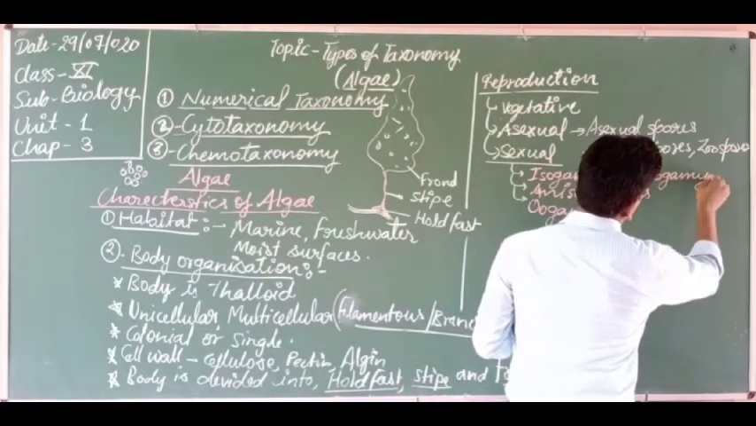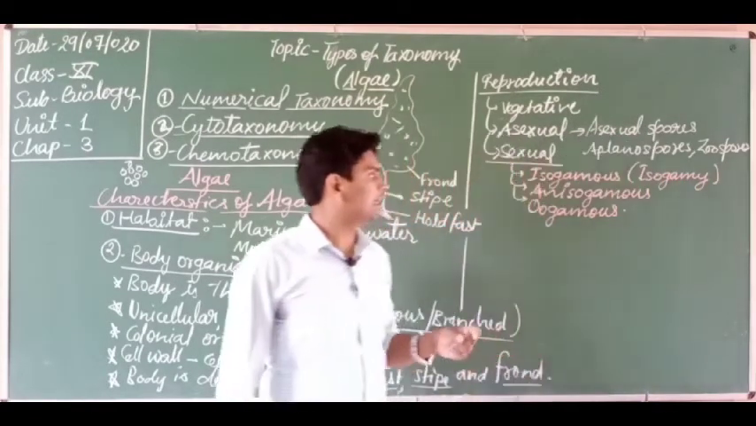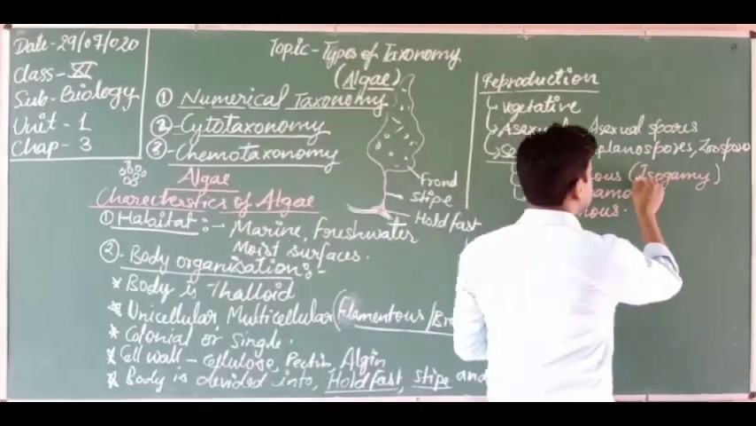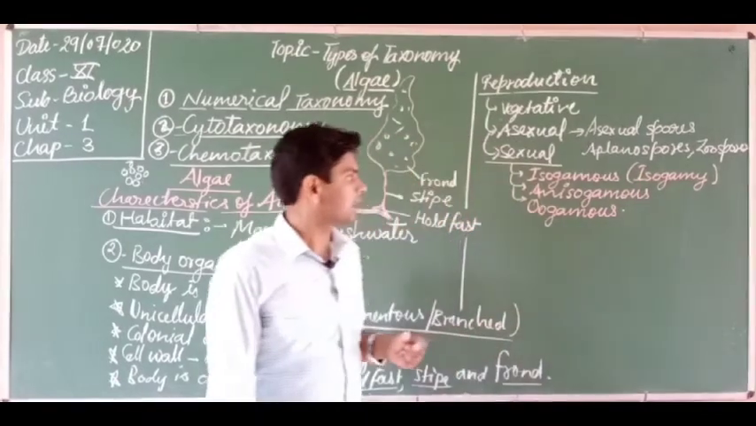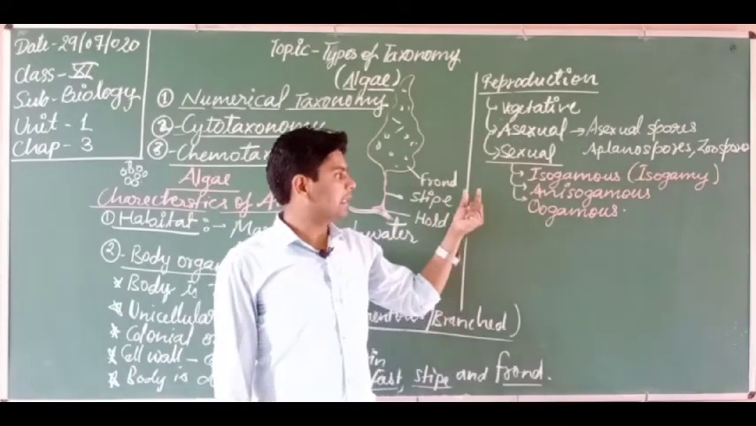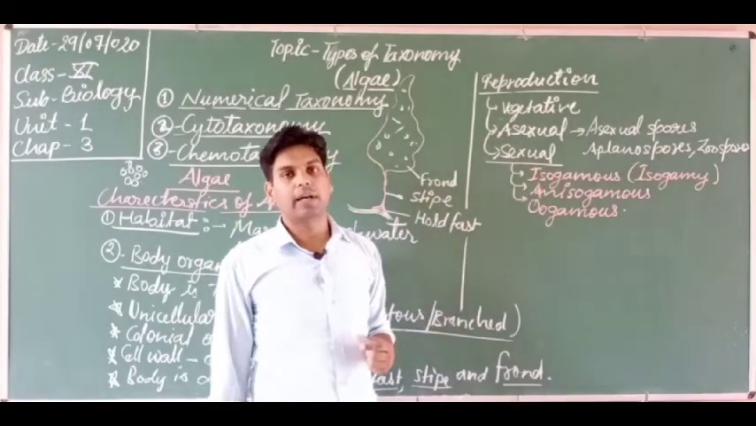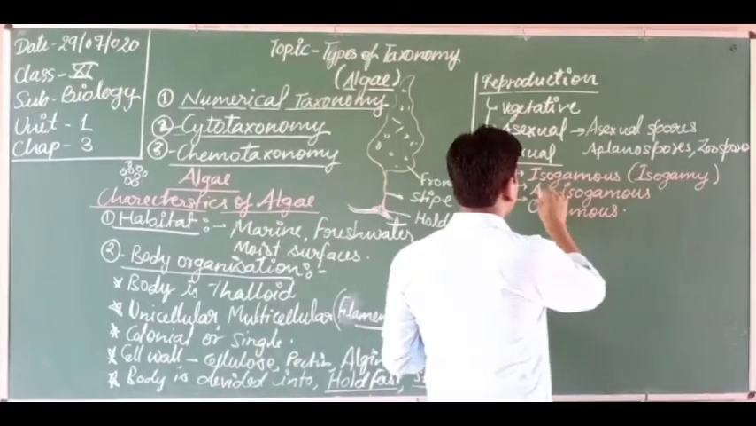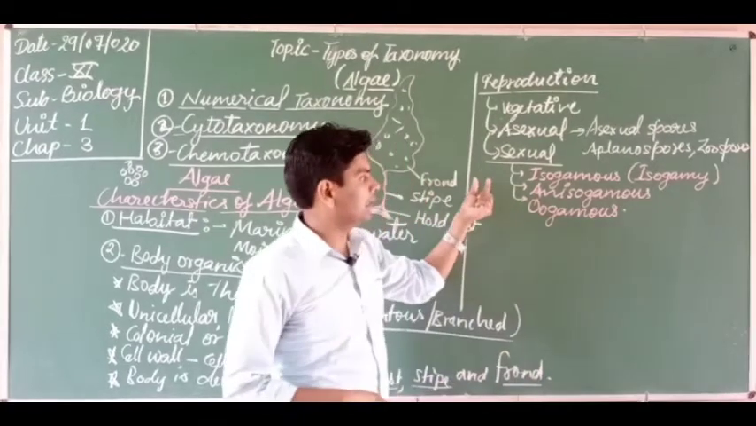Isogamy. Got it? So isogamy is the fusion. Isogamous is the type of reproduction. Which type of reproduction? Sexual reproduction. Got it? So where does it occur? It mainly occurs in Chlamydomonas. Okay. So anisogamous type of sexual reproduction.